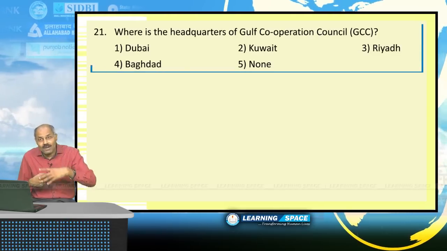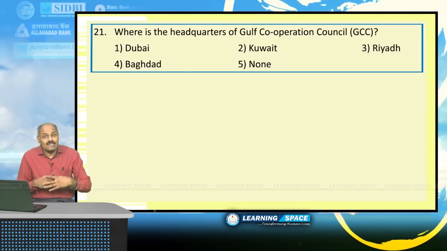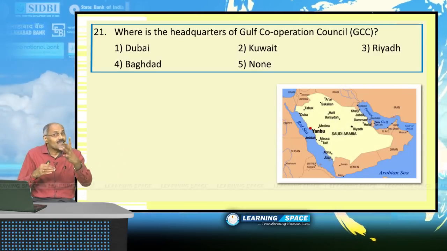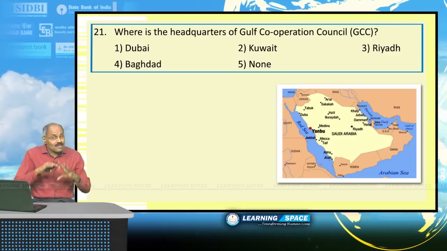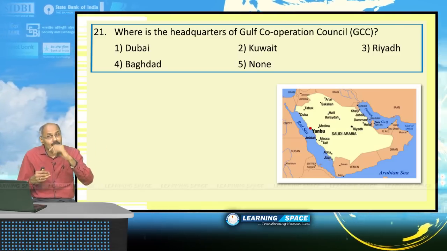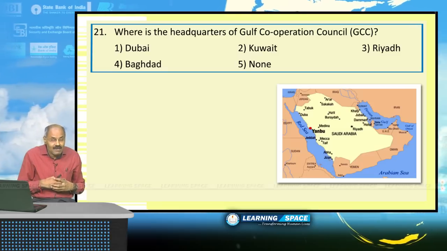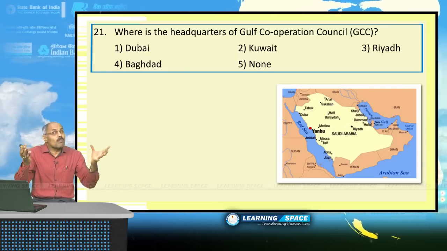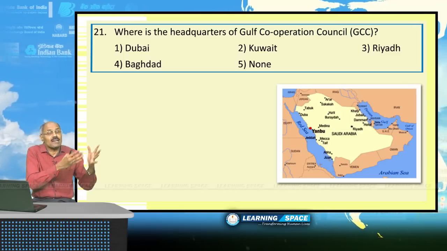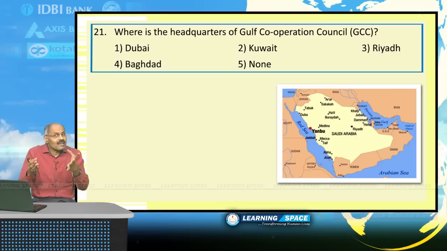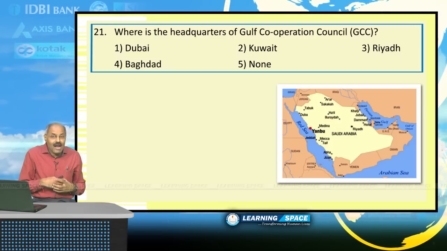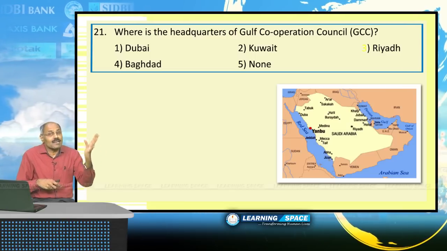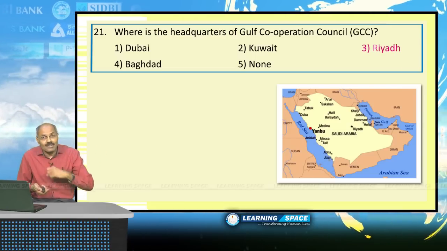Where is the headquarters of the Gulf Cooperation Council, or GCC? GCC is a 6-member group headed by Saudi Arabia, established in the year 1981. There are two power blocks in the Gulf nations. One is headed by Iran, and the second one is headed by Saudi Arabia. This Gulf Cooperation Council was started in 1981 with Riyadh in Saudi Arabia as the headquarters.